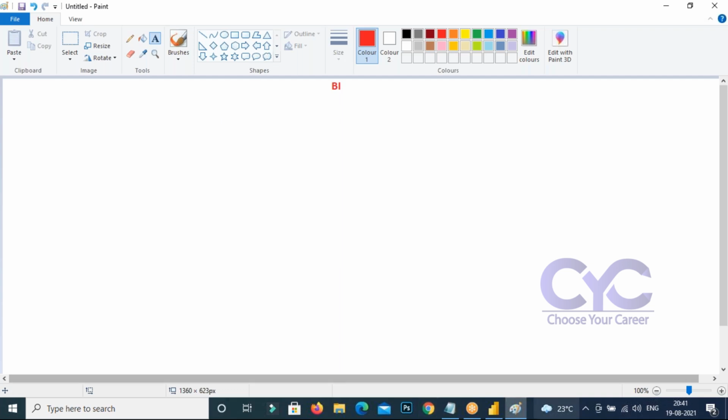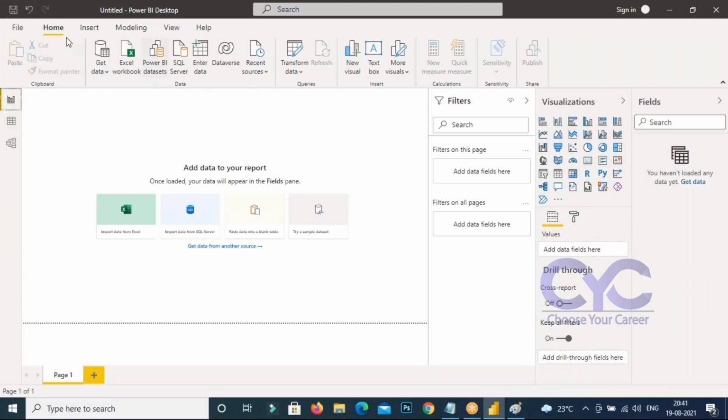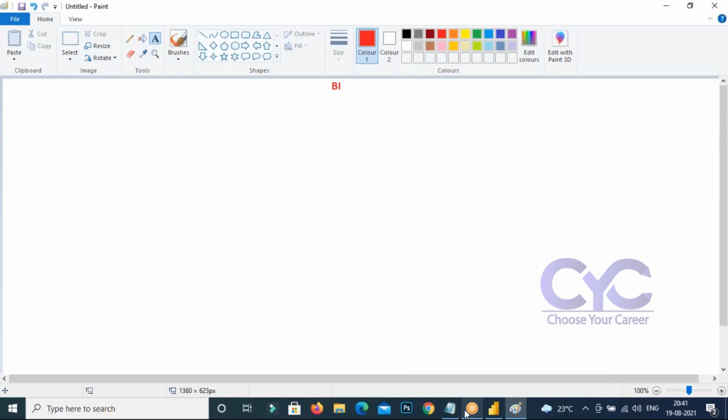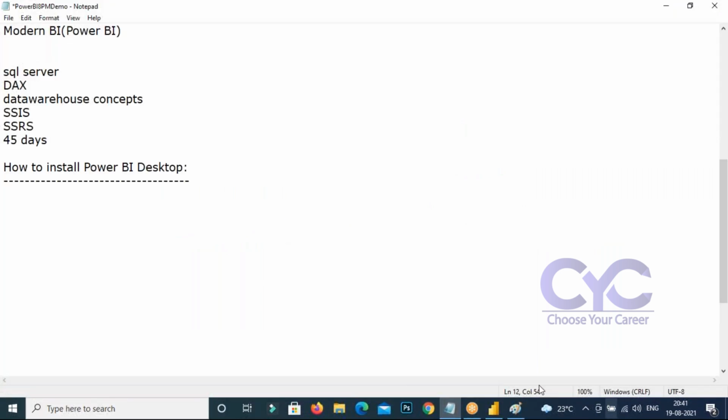In the PowerPoint discussion, I said already, this entire process of getting the data, cleaning the data, or extracting the data, or storing it in the data warehouse, and creating the semantics like the cubes and creating the reports, all will come out of business intelligence. We are taking the input and we are giving the output in the form of reports. That's the business.